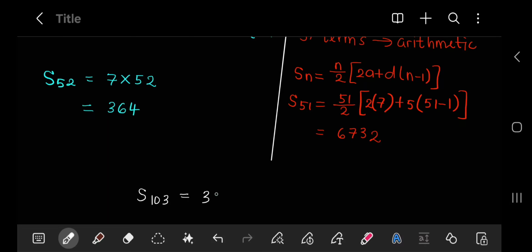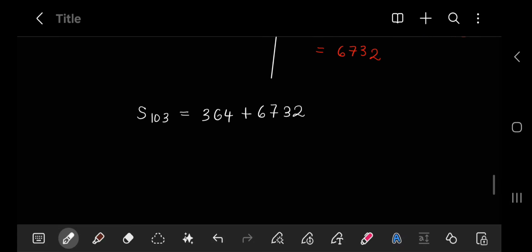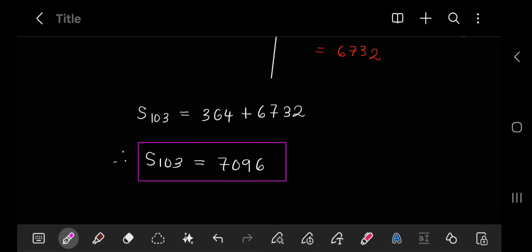Now all we have to do is add both of those sums together to get the sum of 103 terms, which is going to be 364 plus 6732, and that should give you 7096. So please take note of questions like this where we have two different patterns fused together, as they are extremely common in grade 12 papers.